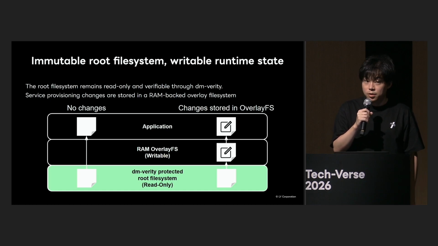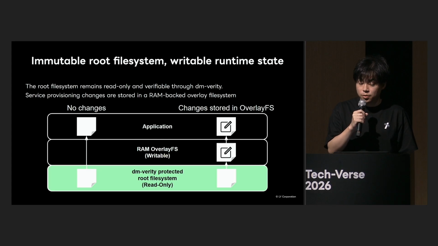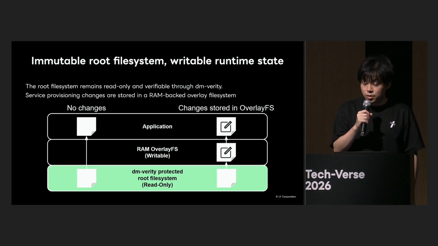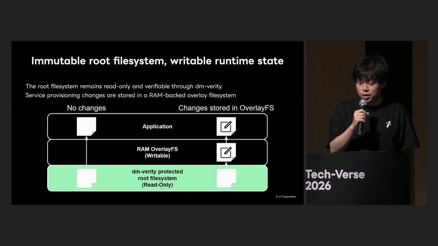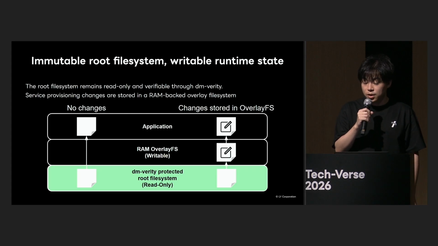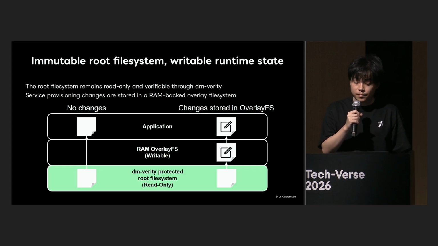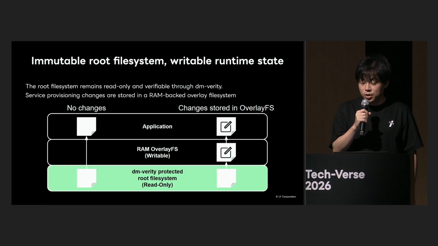In the operation of this confidential VM service, it's not that no files are written after the confidential VM starts. For example, writes are necessary for providing services, such as acquiring container images or generating temporary files. Therefore, we use OverlayFS to layer a writable memory-based layer on top of a read-only root file system. Although it appears as a normal writable file system from the service, actual changes are stored in an overlay layer in memory.